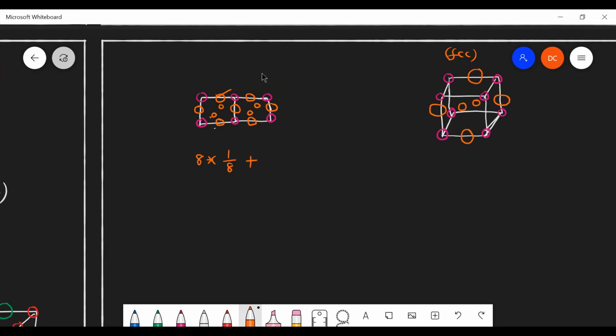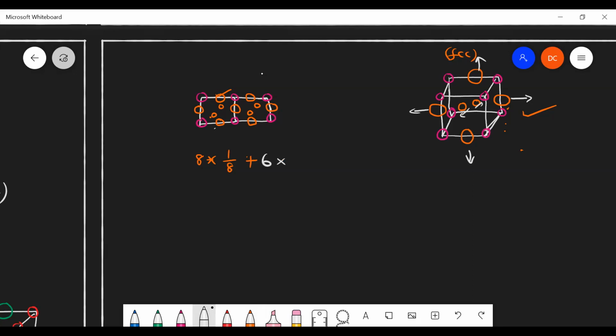What about the face centered atom? How many faces are there for this particular unit cell? 12, sir. I'm not talking about the edges. 6: right face, left face, top face, bottom face, back and front. Totally 6 faces are there.